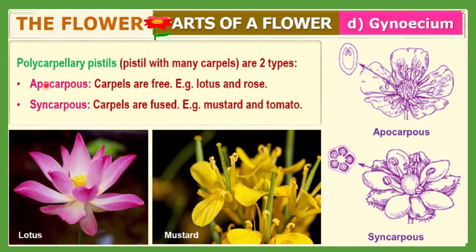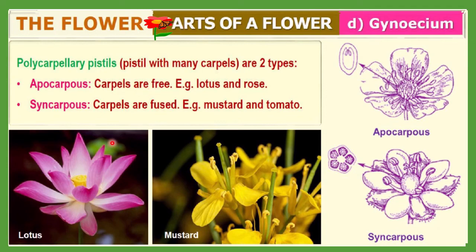Next, polycarpellary pistil. This gynoecium may be divided into two types. A polycarpellary pistil is a pistil with many carpels, and it may be apocarpous or syncarpous. So what is apocarpous? Apocarpous means carpels are free, totally free from each other.